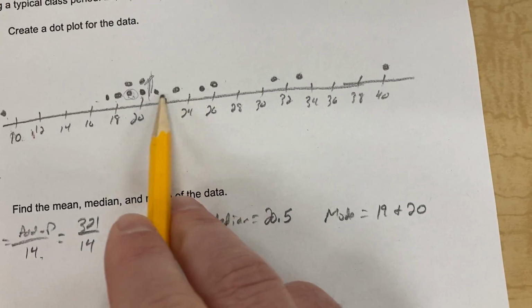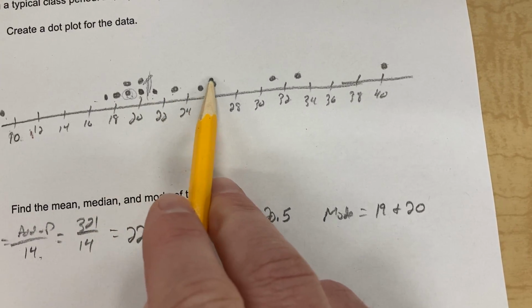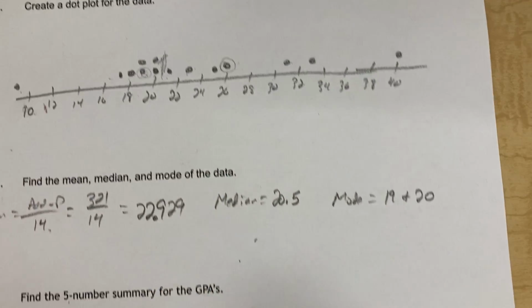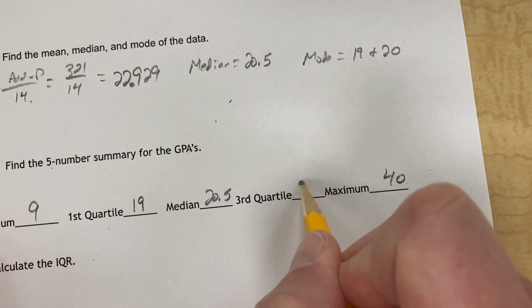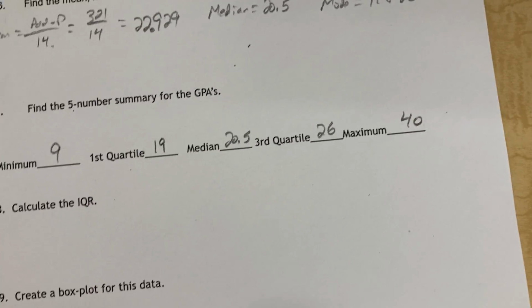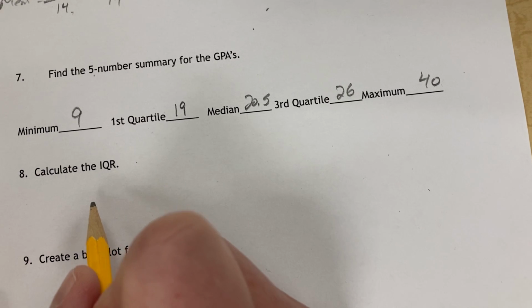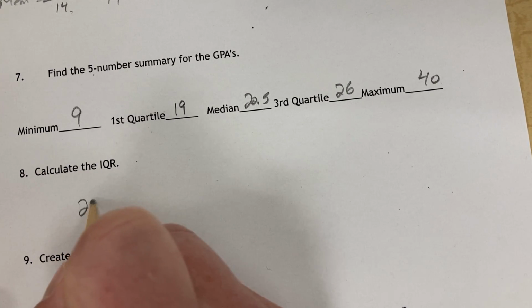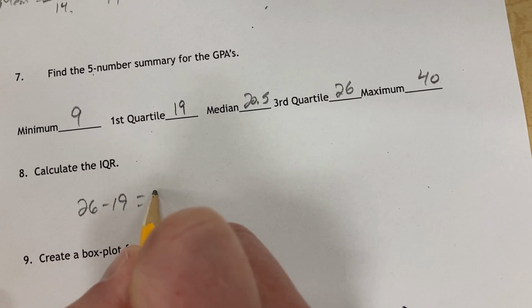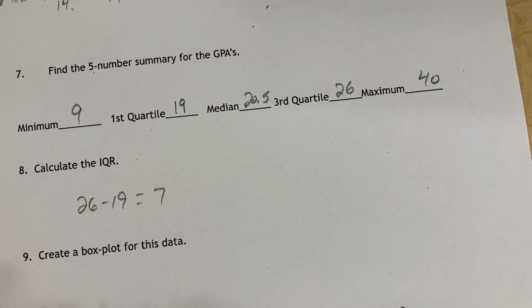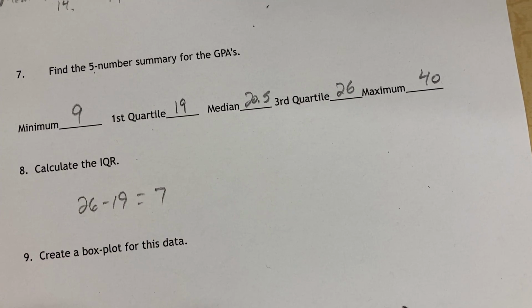And then we're going to go to the middle of the upper: 1, 2, 3, 4, right there, 26. That's your third quartile. Right. So our interquartile range would be 26 minus 19, which would be 7. So that's the gap between the third and first quartiles.